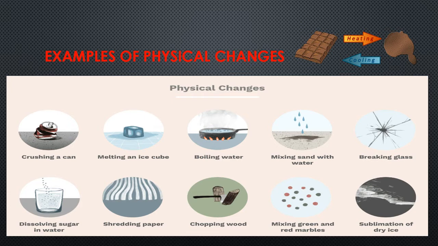Mixing green and red marbles. We can easily separate them depending on their different colors. And the last example is sublimation of dry ice. Sublimation is change in state directly from the solid to gas without changing into liquid state. So in all these examples we can see change in shape, change in size, change in state. So these all are examples of physical changes.